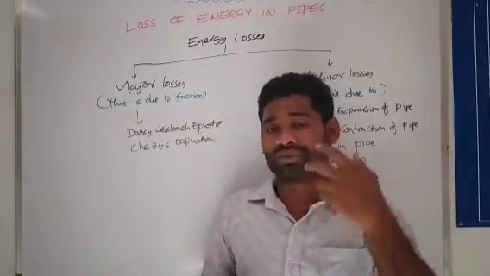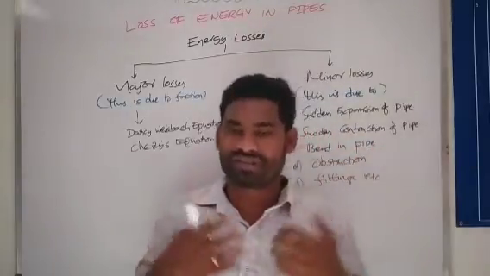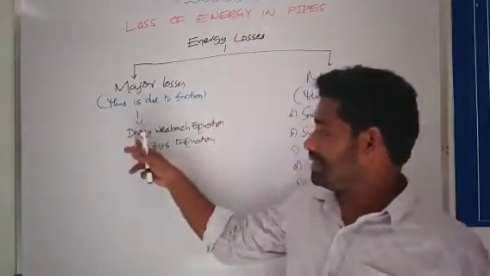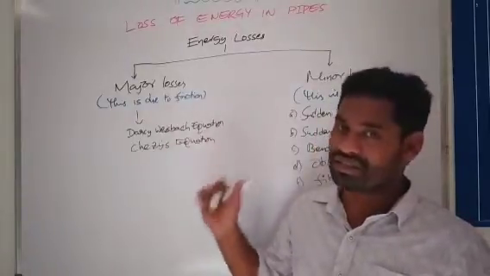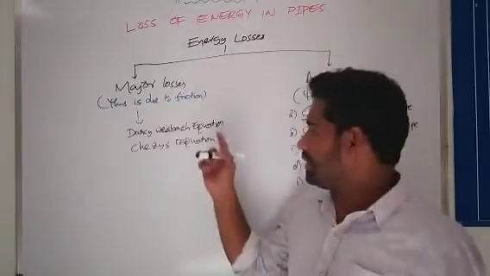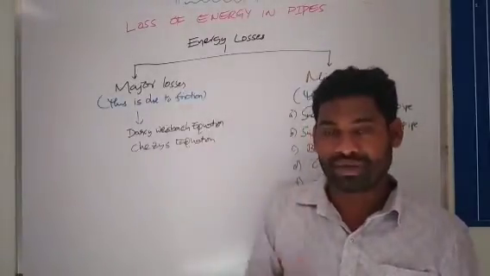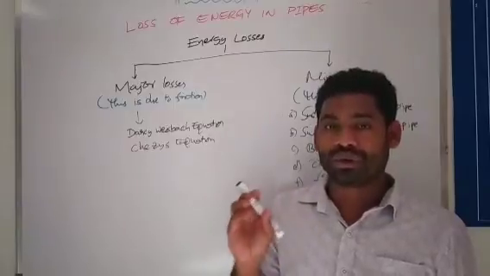Due to friction, there are two equations: the Darcy-Weisbach equation and Chezy's equation. Let me explain the Darcy-Weisbach equation. By using the Darcy-Weisbach equation, you can find the loss of head due to friction. H_f, where H is head and f is friction, is the loss of head due to friction.